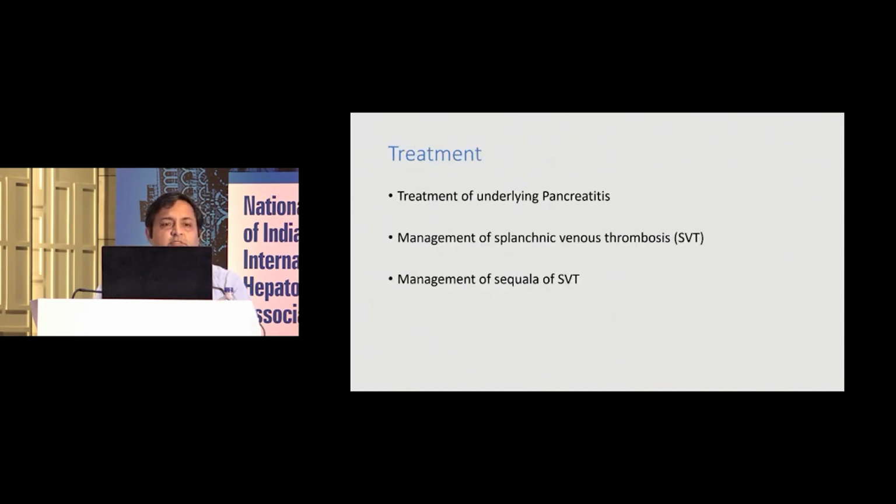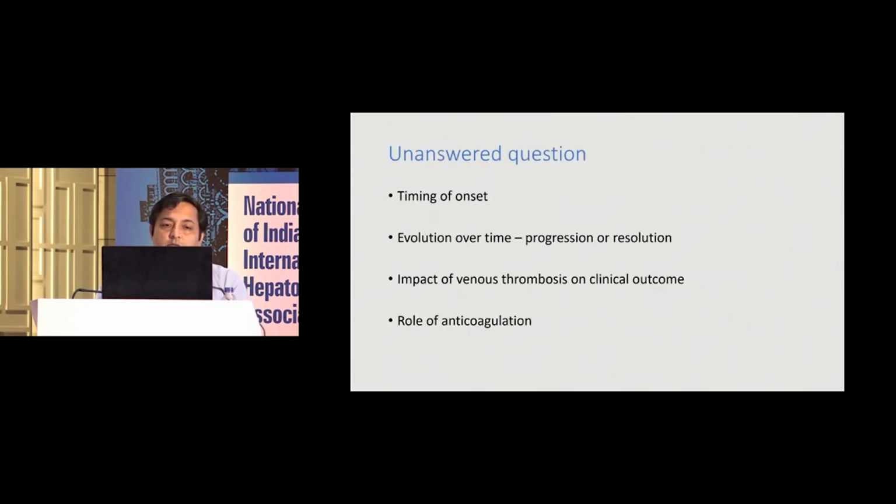So how to treat this disease? First and foremost, the important thing is not to treat the vascular thrombosis, but to treat the underlying pancreatitis depending upon the indication and the severity. The second is the management of the splanchnic venous thrombosis, and third is the management of the sequelae of the venous thrombosis.